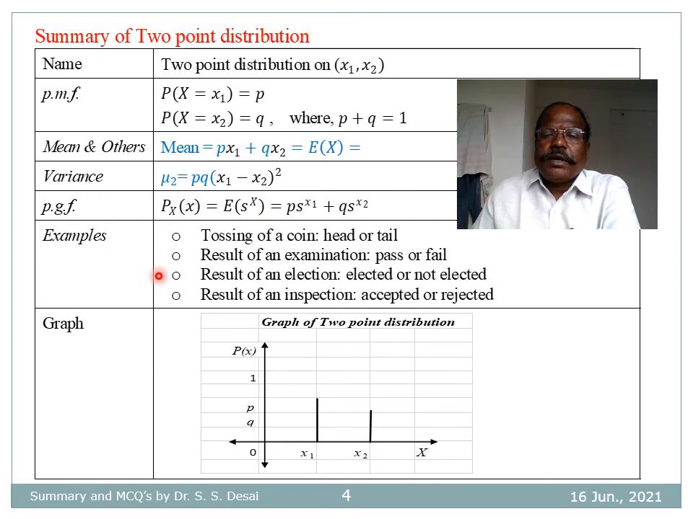Examples of 2-point distribution are tossing a coin. Here we may have head or tail. Result of an examination, pass or fail. Result of an election, elected or not elected. Result of an inspection, accepted or rejected. And this is the graph of 2-point distribution. At the point x1 the probability is p, at the point x2 the probability is q, such that p plus q is 1 here.